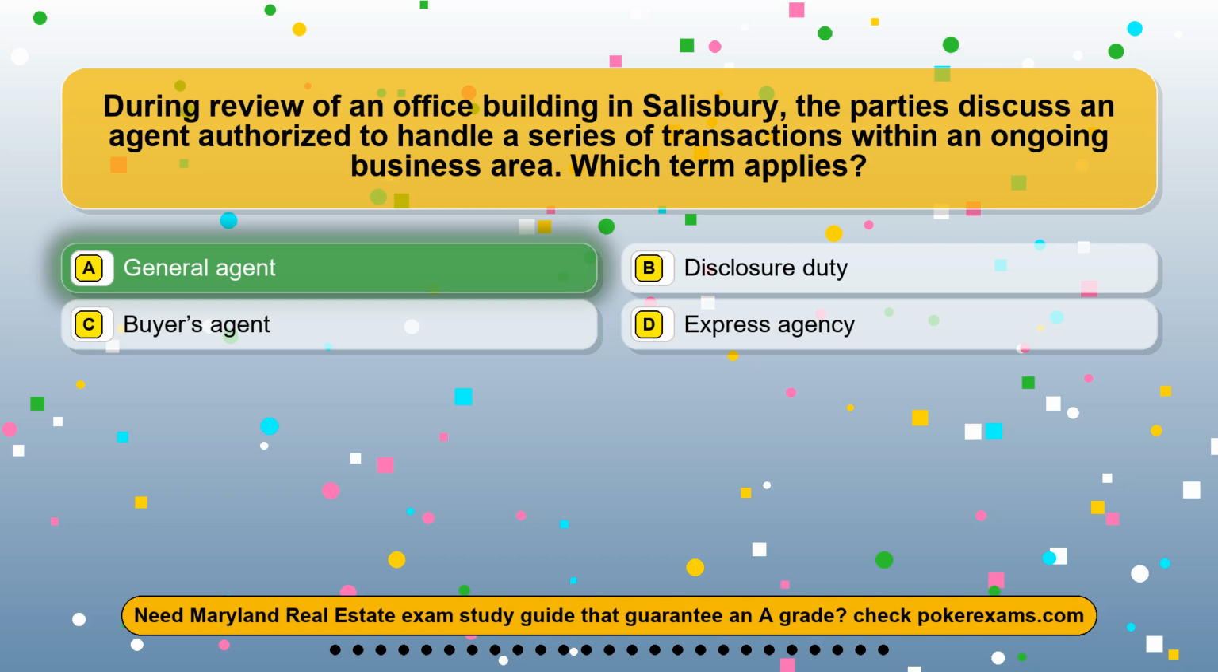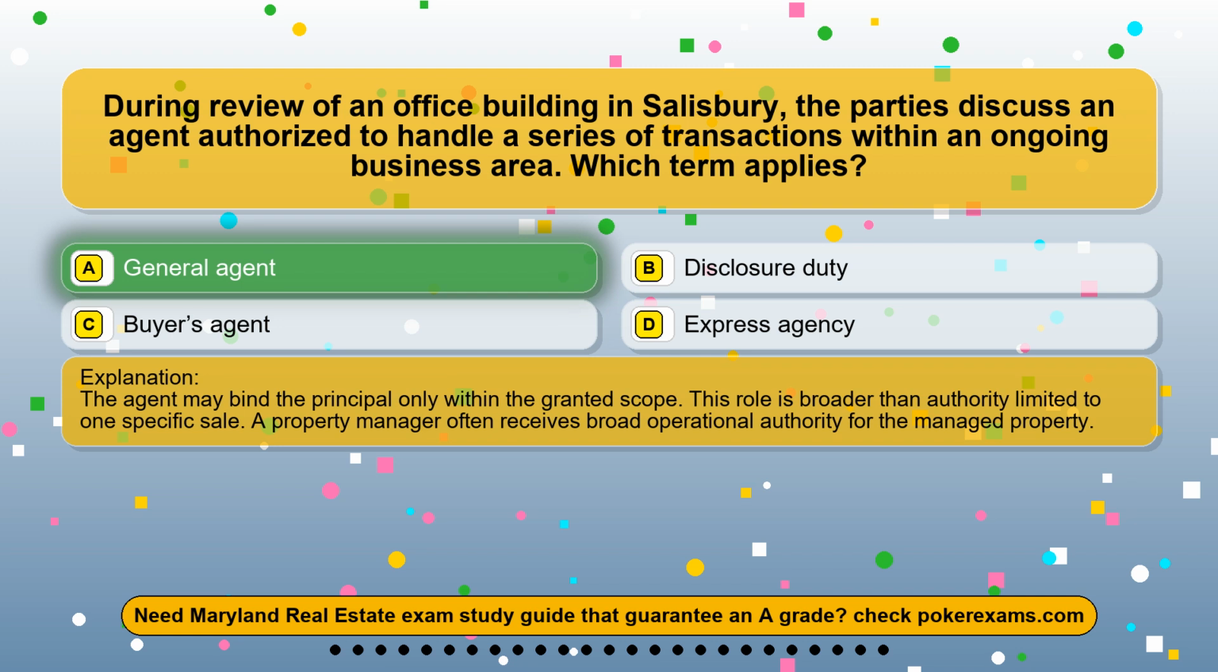The correct answer is option A. General agent. The agent may bind the principal only within the granted scope. This role is broader than authority limited to one specific sale. A property manager often receives broad operational authority for the managed property.